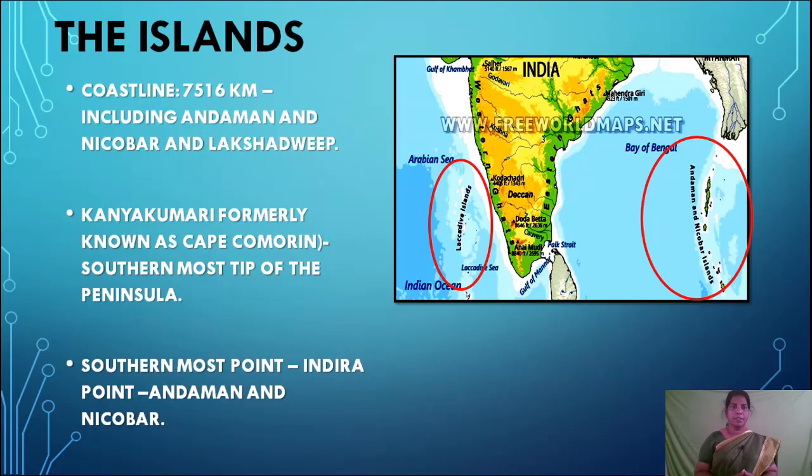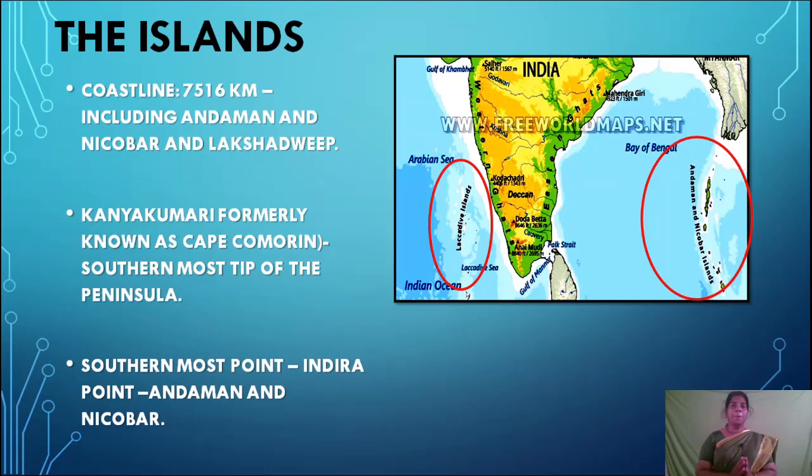India stretches its coastline about 7,516 kilometers. As I explained in the beginning of the lesson, it includes Andaman and Nicobar Islands as well as Lakshadweep Islands. Look at the map. This is a Lakshadweep Island and this is Andaman and Nicobar Island. Kanyakumari, formerly known as Cape Comorin, southernmost tip of the peninsula.